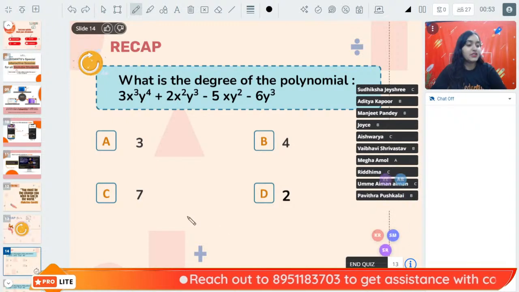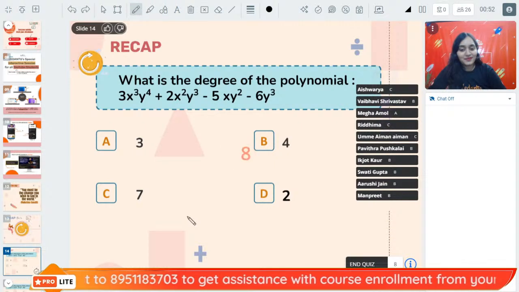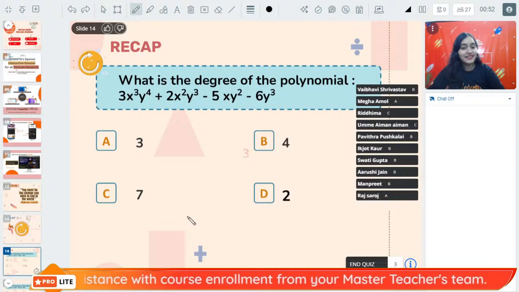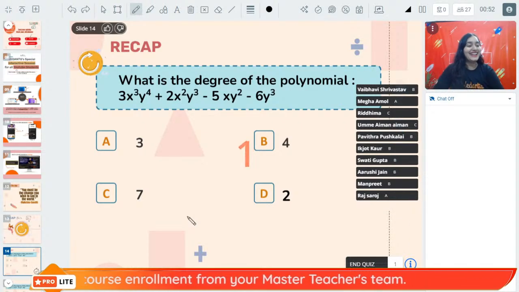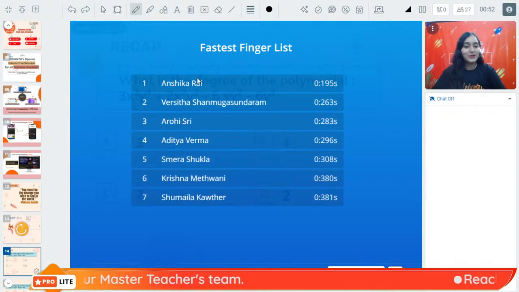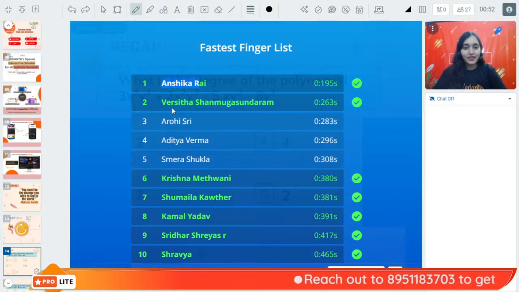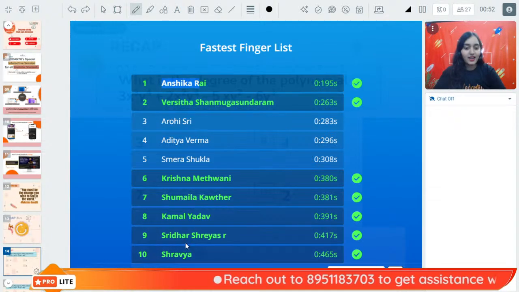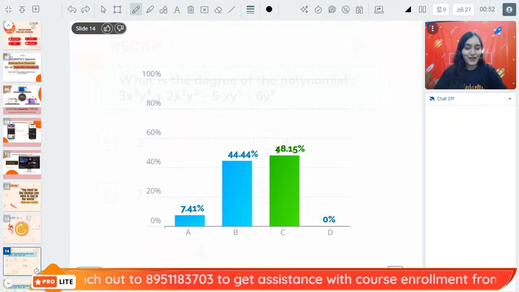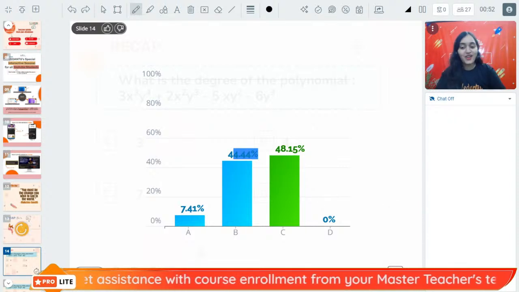Let's see who is going to answer correctly. Almost all of you have answered. And the maximum janta is answering it wrong. And we have Anshika ji at the top giving the right answer, then Varshita, Krishna, Shumaila, Kamal, Sridhar and Shravya. Oh my god. So this changed at the last moment, but okay, good, not bad.